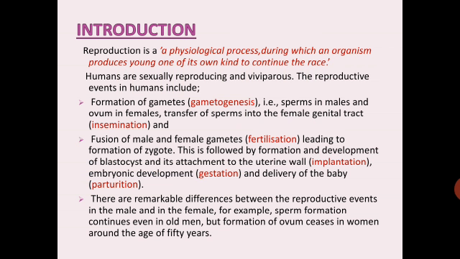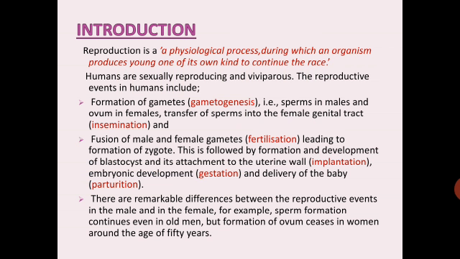The attachment of the blastocyst to the uterine wall is called implantation. Then embryonic development, that is the gestation period, and delivery of the baby, which is called parturition. In detail, we are going to study all these steps which are involved in reproduction.